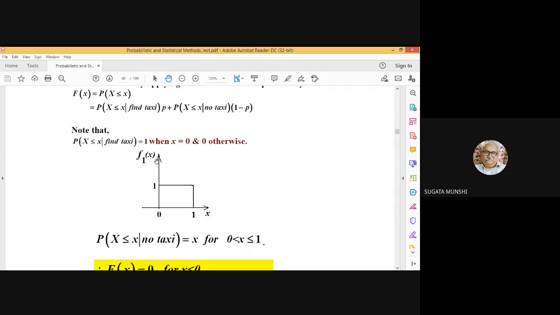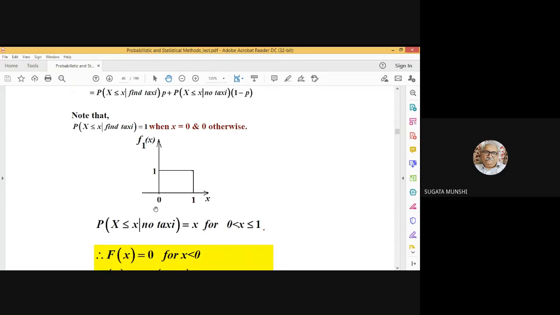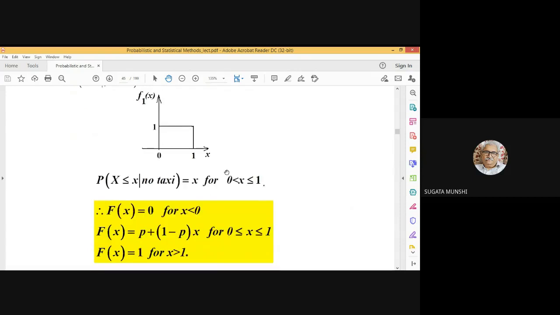If this is the nature of the probability density function, what will be the nature of the cumulative distribution function? It's the integral of f1(x). So it will increase linearly up to here, and then it will remain constant at a value of 1. That will be the cumulative distribution function.